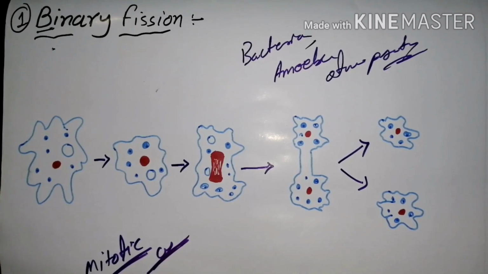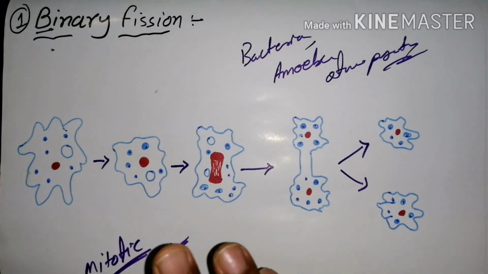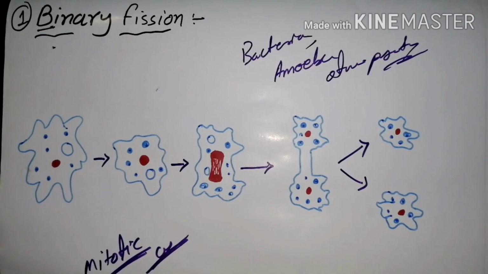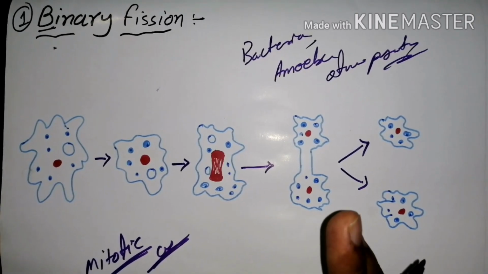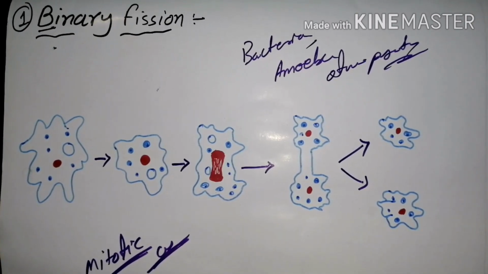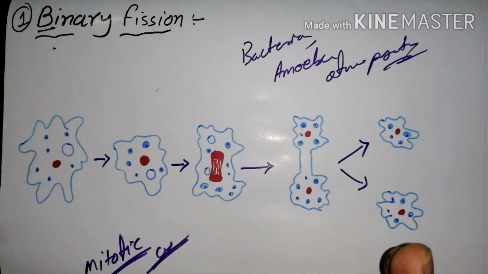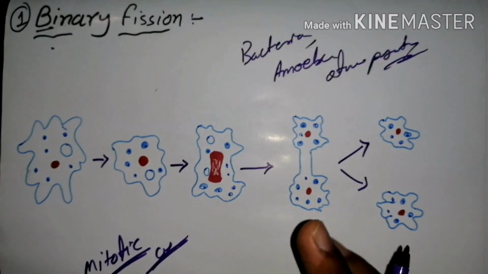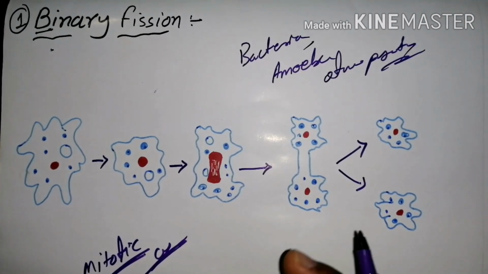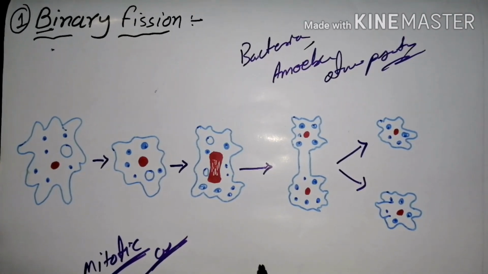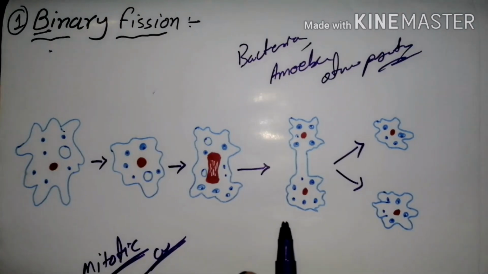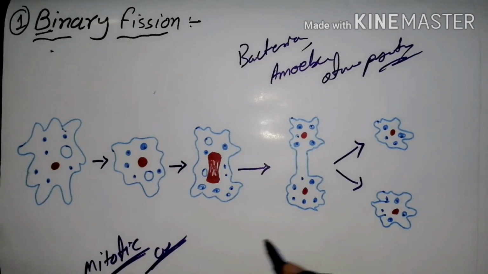According to the theory of mitotic division, it is a very simple division process, and binary fission is divided into three types. You can study them as simple binary fission, transverse binary fission, and longitudinal binary fission.